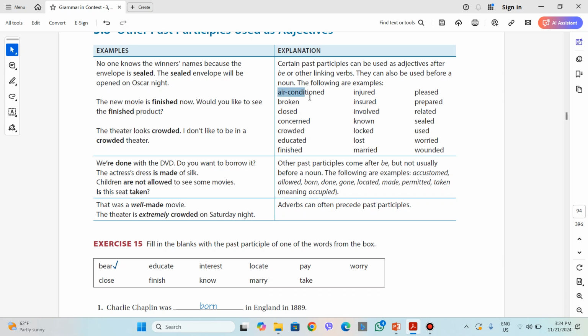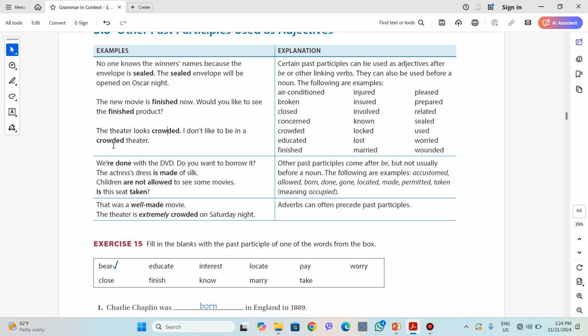And here are a number of verbs which are used as adjectives in the past participle form after verb to be or before the noun. The theater looks crowded. Look here is a linking verb. Guys, this is not verb to be, but it's a linking verb. Therefore, crowded is used as an adjective.